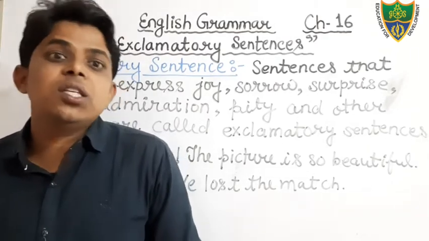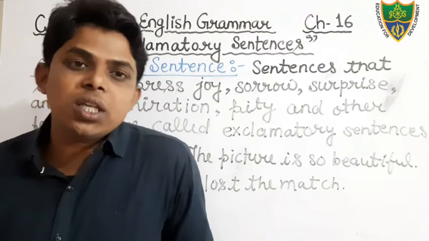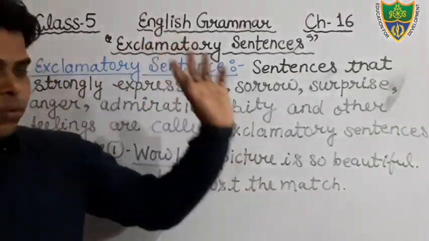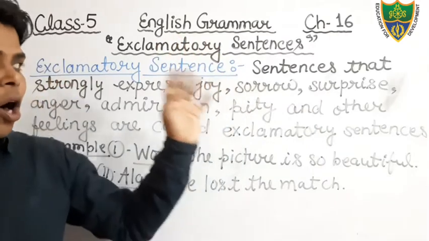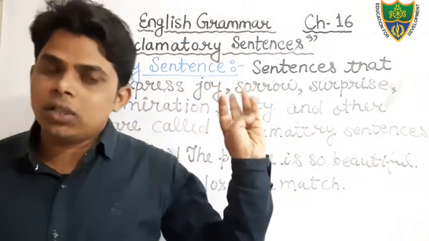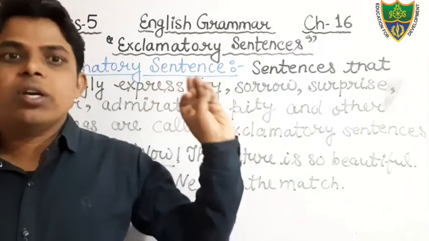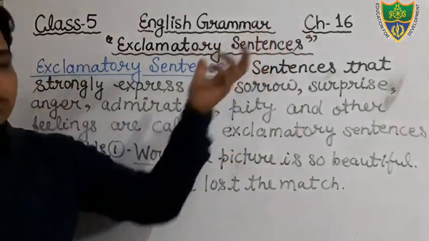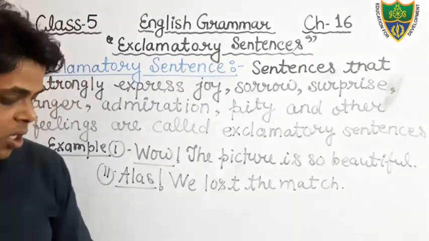These are a kind of wish. Therefore, that is an optative sentence. But we have to read in class 5 only 4 kinds of sentences that you all have read already: assertive sentences in the previous chapter, interrogative, imperative, and in chapter number 16 you have read about exclamatory sentences.